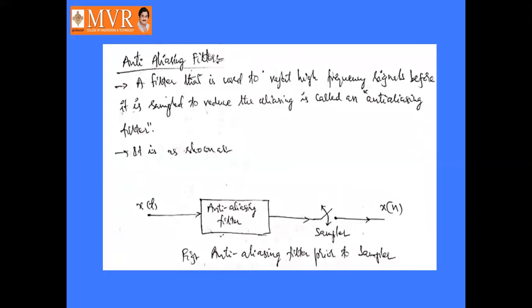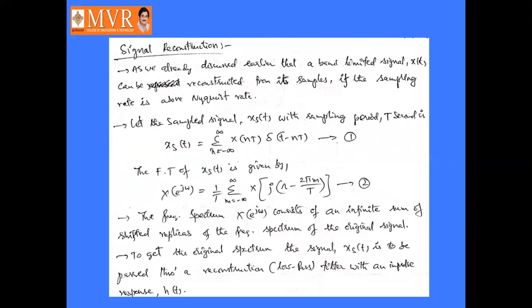Signal reconstruction and related topics we will discuss in the next class. With this, I will conclude today's session. Thank you.